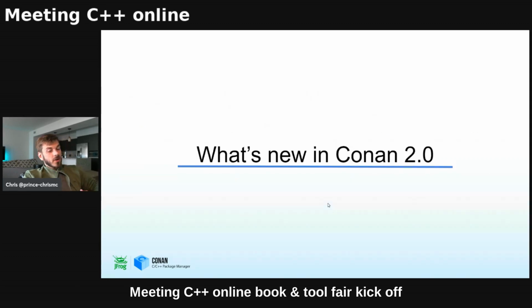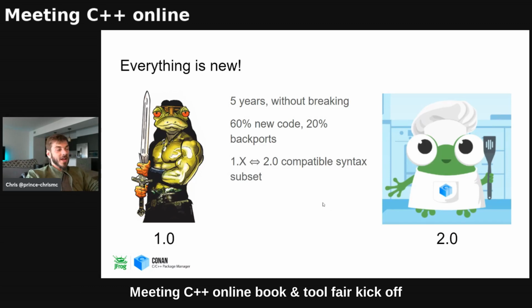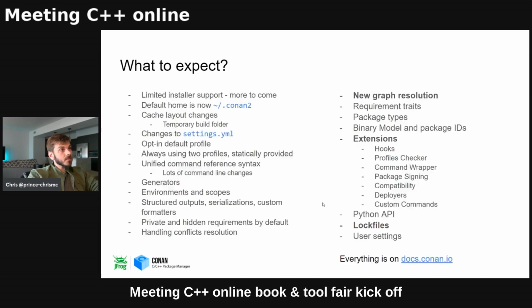What's new in Conan 2.0? Quite literally everything. There's been 5 years without a breaking change, and that commitment to stability is still true with Conan 2.0. About 60% of the code base is new and about 20% is backports. But the example I just showed you is completely compatible with Conan 1.x as well. So you can do the latest in Conan 1.x and then plan your migration over to 2.0. This was done intentionally, and the design was really thoughtful behind this.